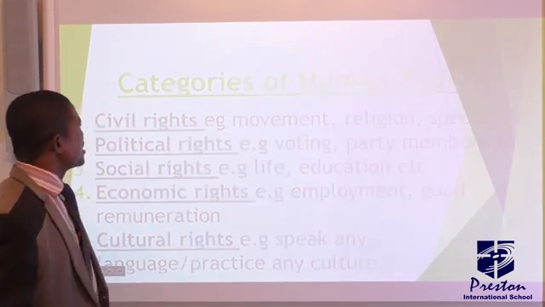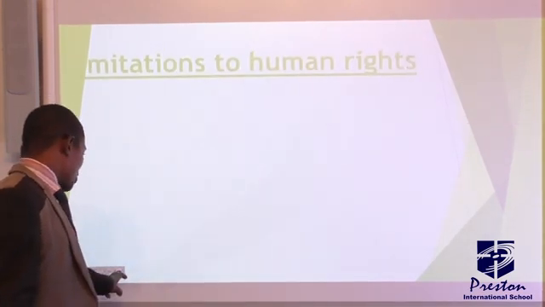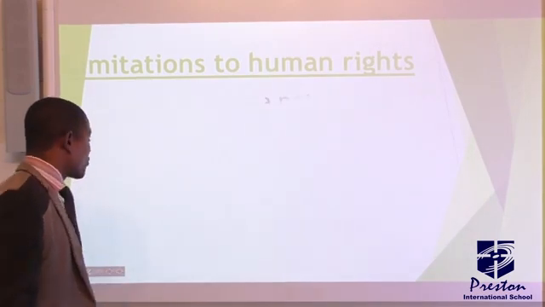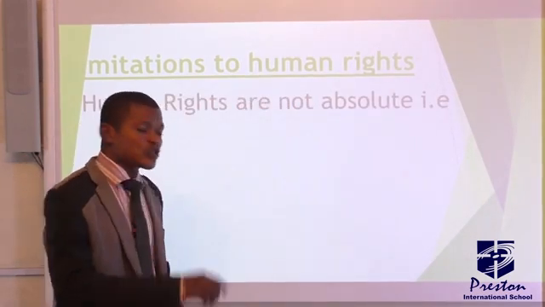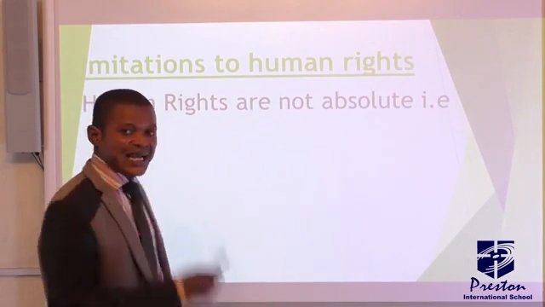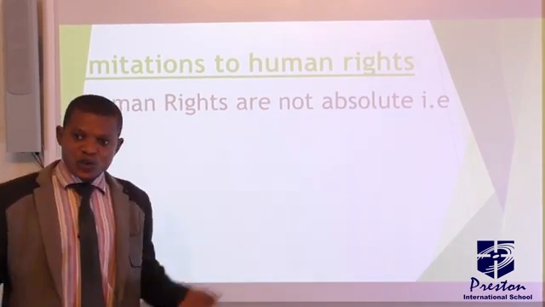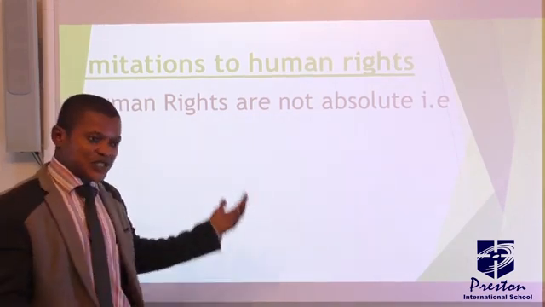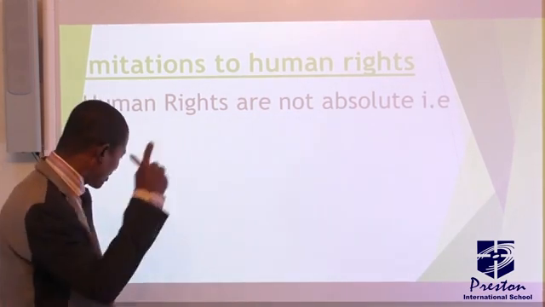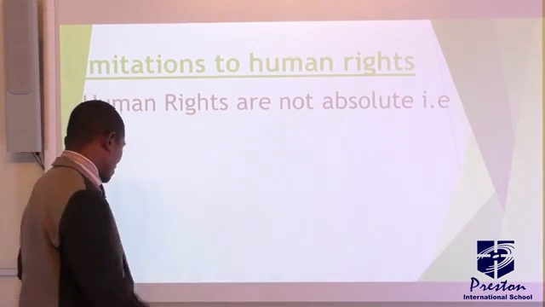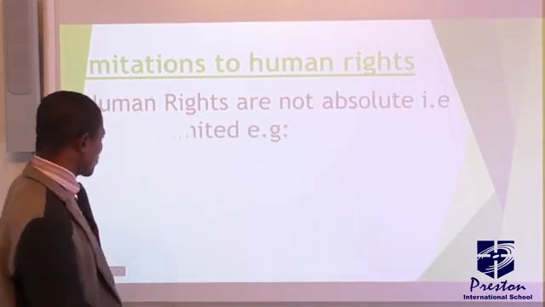Let's look at the limitations of human rights. You need to know something here, that human rights are not absolute. That is, they can be limited. They can be restricted. You have the right to enjoy all the rights that have been stated, but there is a limitation if a particular condition is not met, or you violate a particular condition.